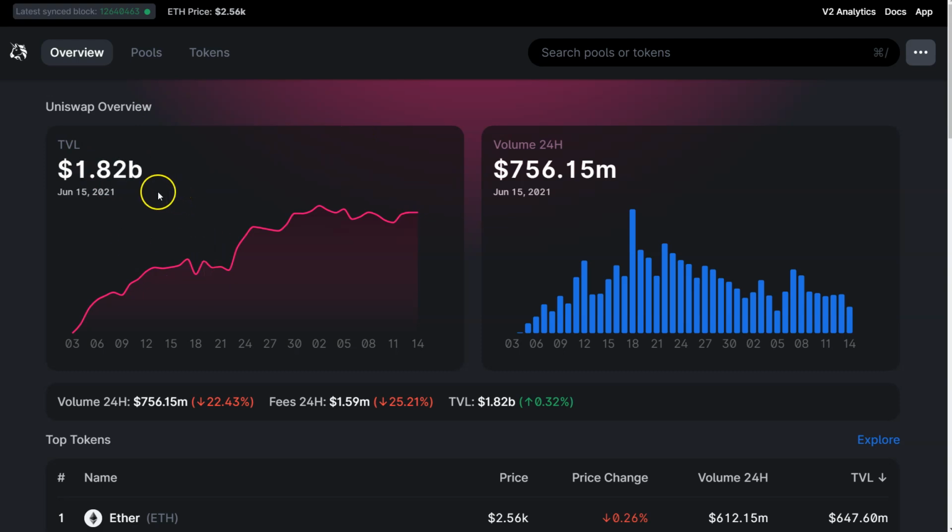This is version 3, TVL at 1.8 billion. Volumes have been slipping slightly over the past few days from that May 18th spike into June 15th now, currently almost a month out from that liquidation spike, volatility spike across the board. But in general, Uni carries 50% or more of the entire ecosystem's DEX volume. Now, some of that is double or triple counted if you look at the aggregators and everything else, but Uni's not going anywhere anytime soon.